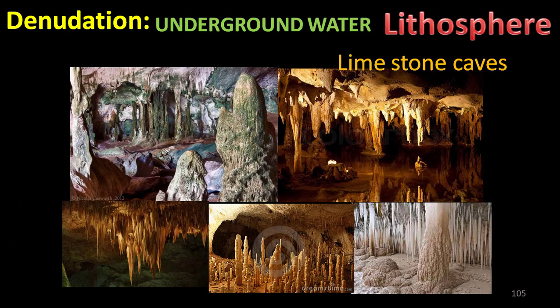So that is about the concept of underground water. In this we got the information about the meaning of underground water, types of springs, underground water performing the work of erosion, transportation and deposition, and the important landforms created by underground water.